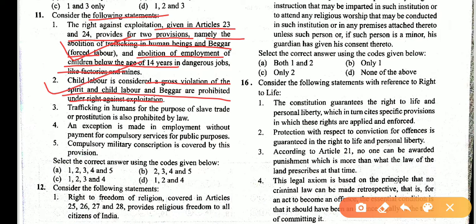These statements are also correct. Trafficking in humans for the purpose of slave trade or prostitution is also prohibited by law. Yes, an exception is made in the employment without payment for compulsory service for public purpose. Yes, compulsory military conscription is covered by this provision also. So all the statements are correct. So 1, 2, 3, 4 are correct statements. So answer is A.